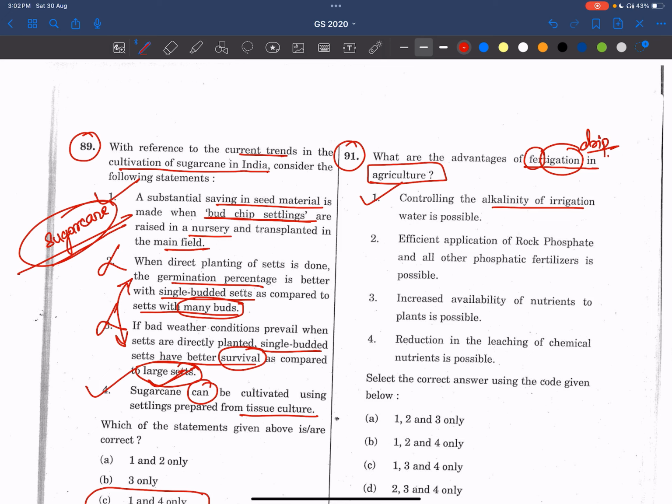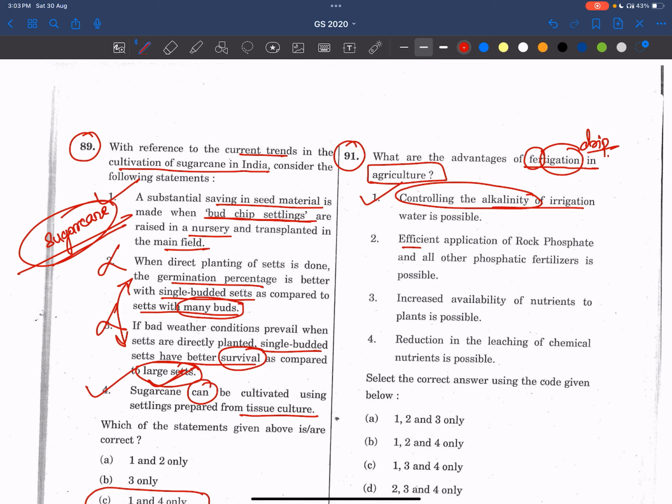Yes, see, if we are irrigating water at a controllable level, it will not increase the salinity of the soil, right? Alkalinity, controlling the alkalinity also will be done, right? Some salts will be there, which make the soil alkaline as well, right? Now see, so the first statement is correct.